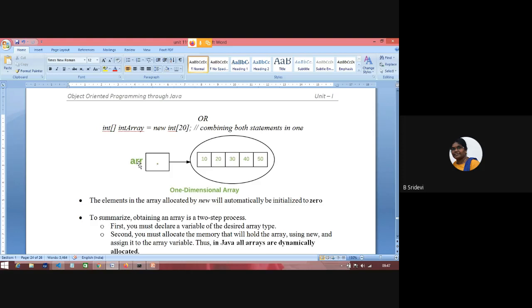It's not the actual array. It contains the address of the actual array. Okay.